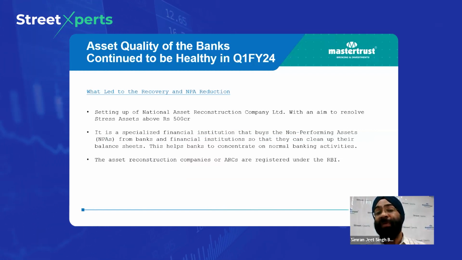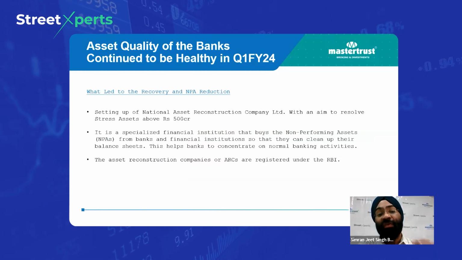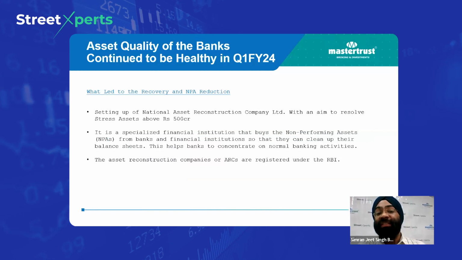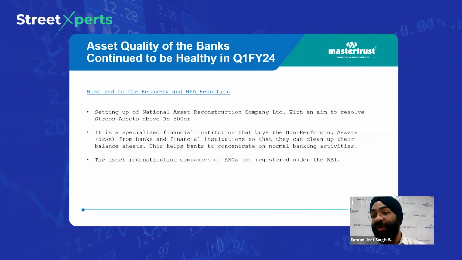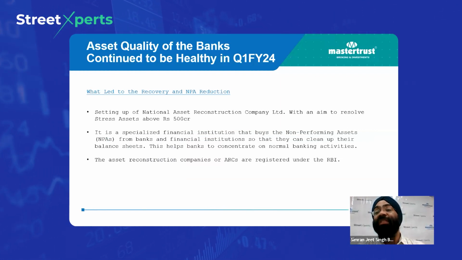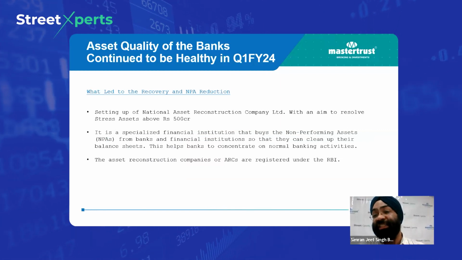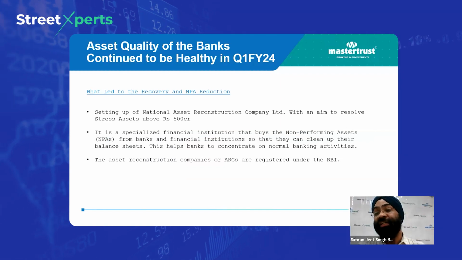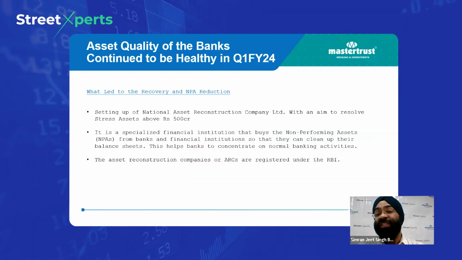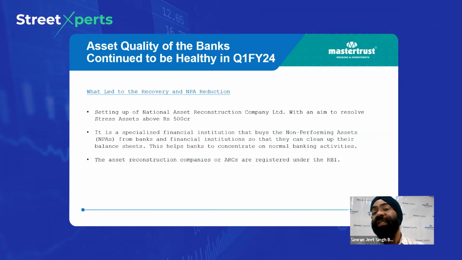So asset quality of the banks has improved, but what has led to all this, how has it improved in the past couple of years? We can take these examples: there is the setting up of the NARCL by the government and the RBI, and they have decided that they will take stress assets of over 500 crores from the banks, which can lighten the banks' balance sheets and bring down their gross NPAs also.